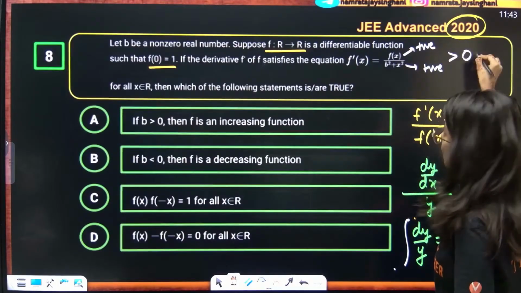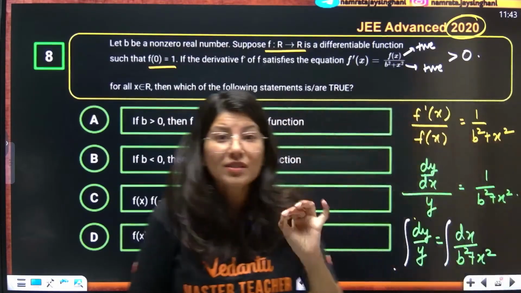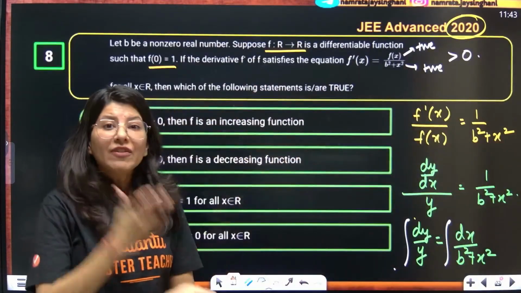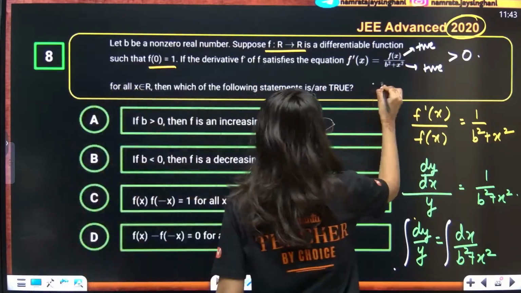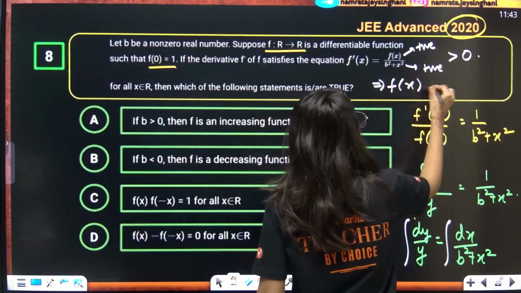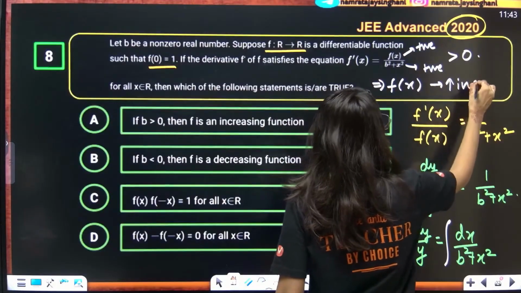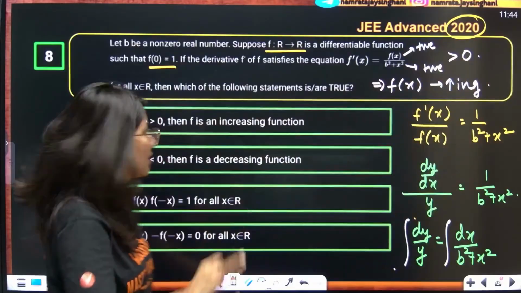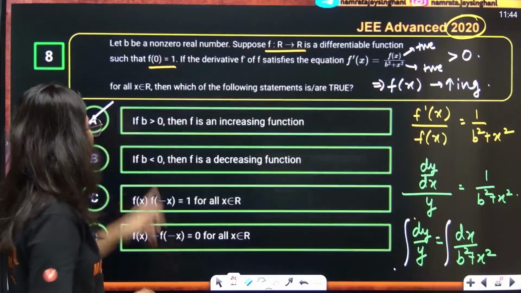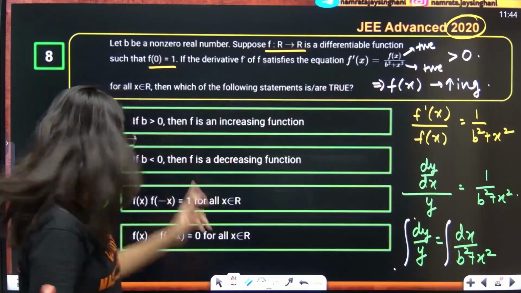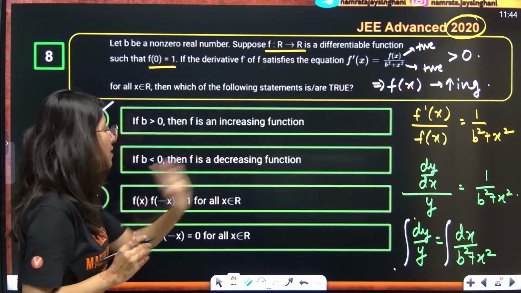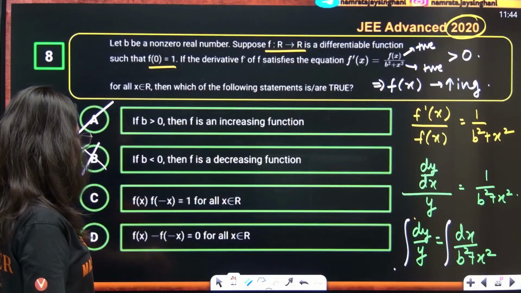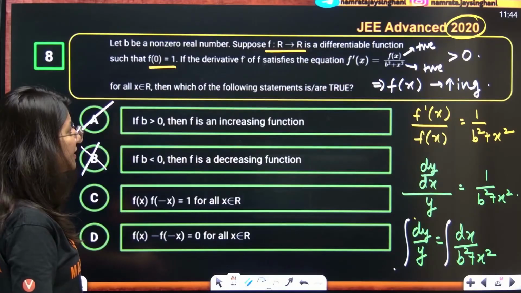That means f dash x is always positive, meaning fx is an increasing function. fx will be an increasing function always, no matter what value of b is. If b is greater than 0, then f is an increasing function. f is never a decreasing function.